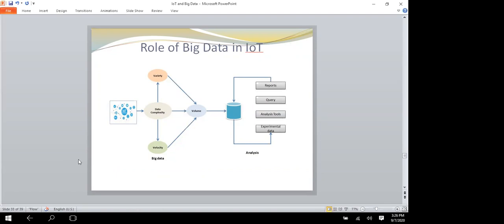Here, any different type of data, whether structured, unstructured or semi-structured, is sent to the big data. From the big data, the huge amount of data is shared in a distributed database and stored in big data files. The stored IoT big data is analyzed using analytical tools like Hadoop, MapReduce and Spark. Then the report is generated, visualization tools are applied, and the report is given to the user.